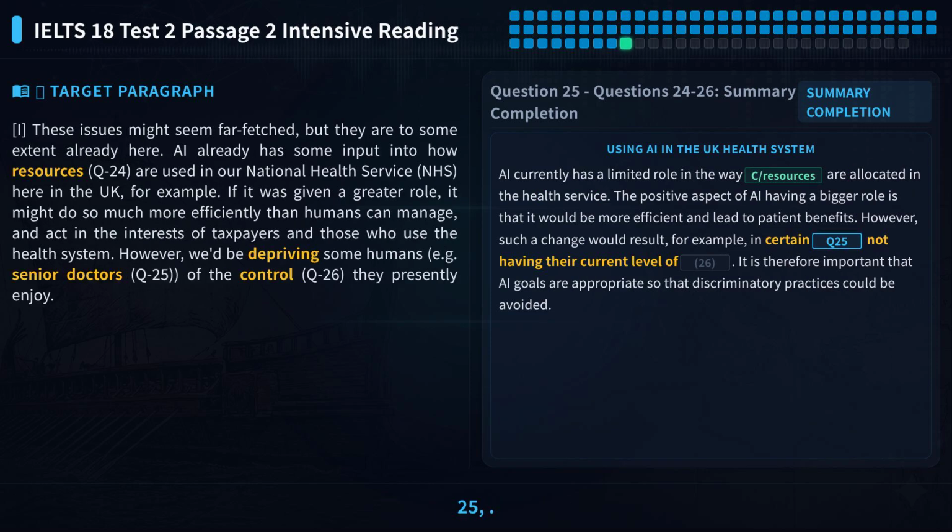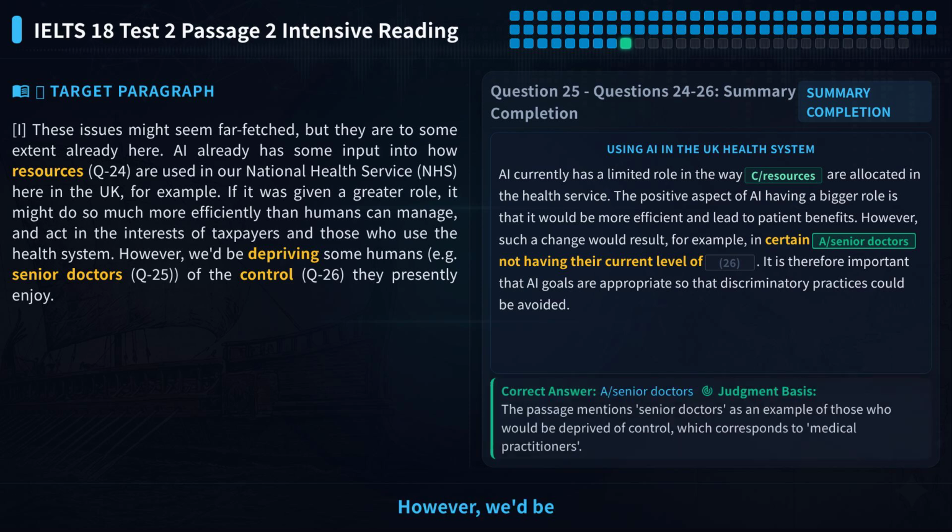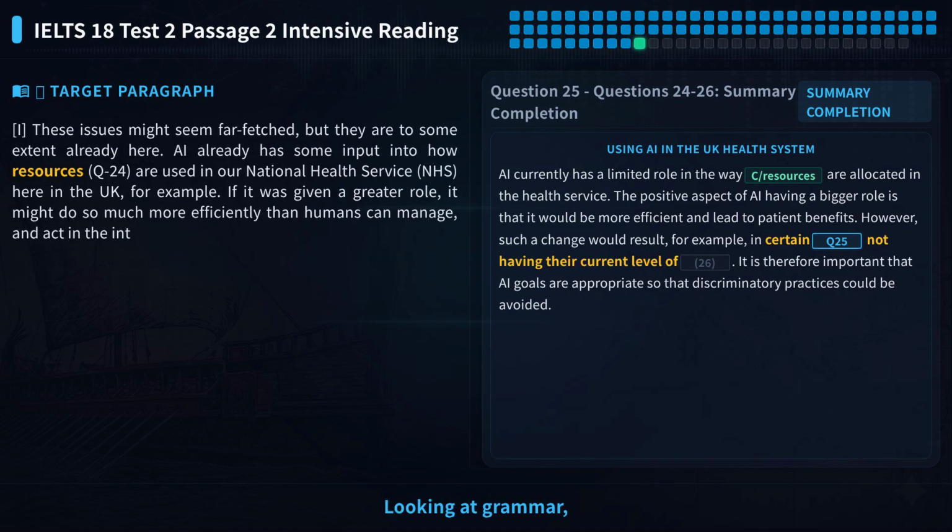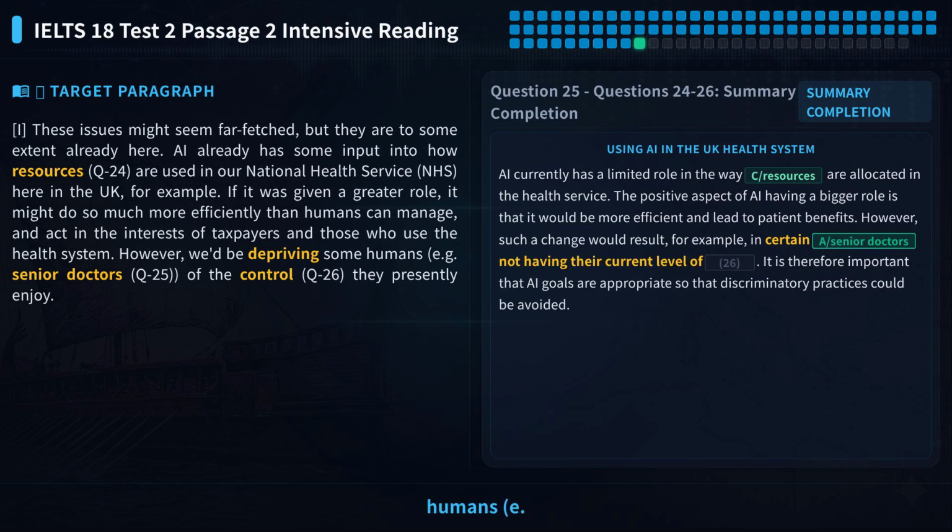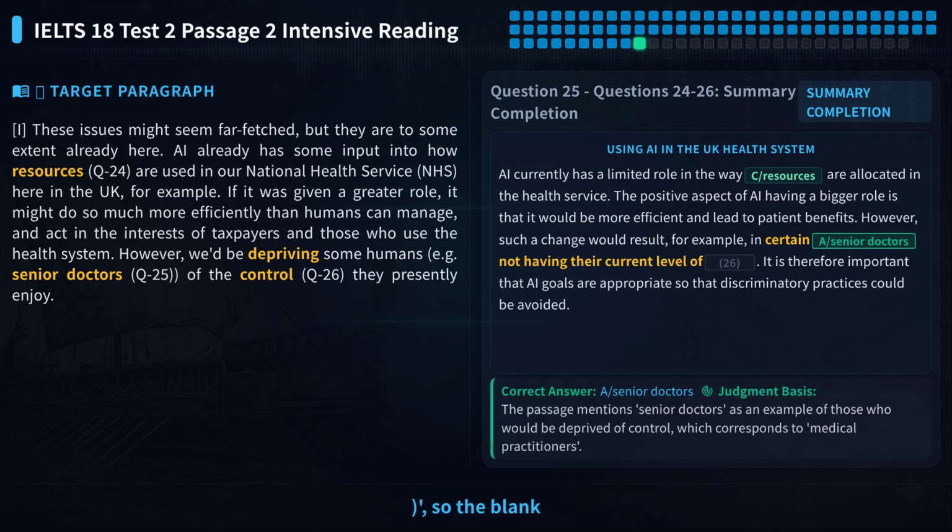Let's look at question 25. Let's look at this blank. The question says, however, we'd be depriving some humans, e.g. senior doctors, of the control they presently enjoy. The blank needs a word that corresponds to medical practitioners. Looking at grammar, the blank is after depriving some humans, e.g., so the blank should be a noun for people, and it should be plural. The phrase senior doctors in the question tells us the answer should be a word for a profession or role.